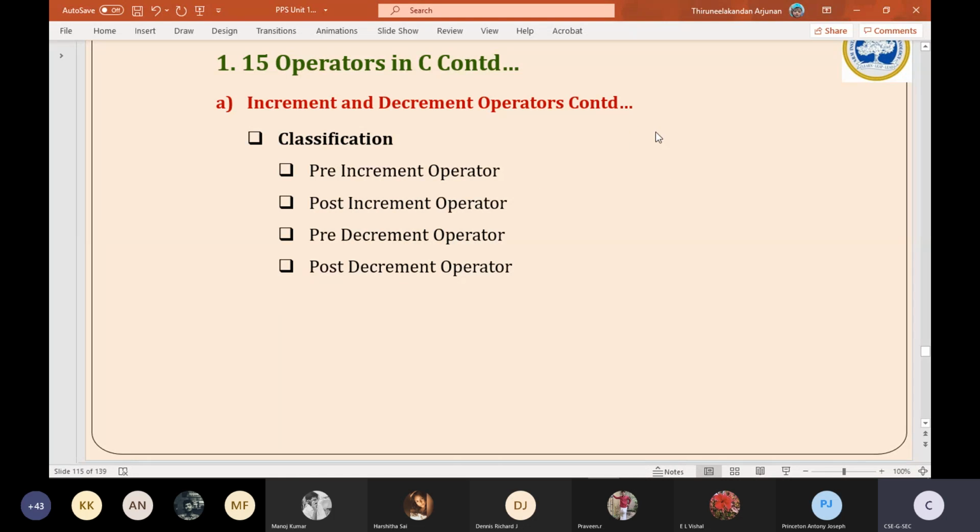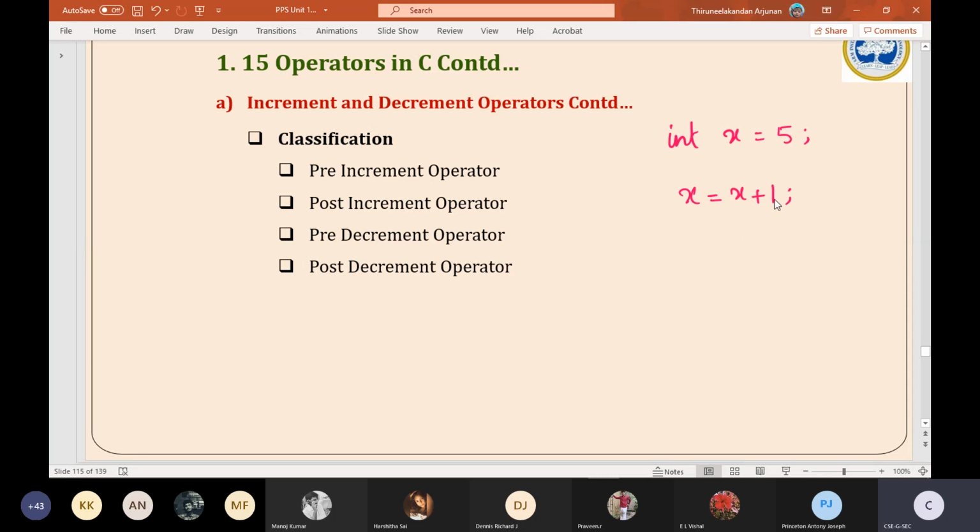Let int x equal to 5. Now I want to increase this x by 1. So what I can write is x is equal to x plus 1.